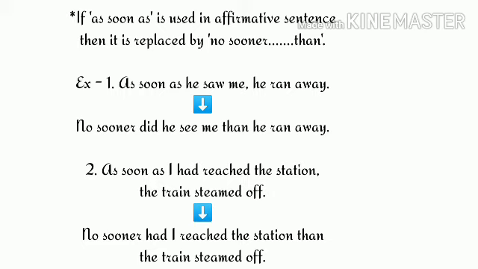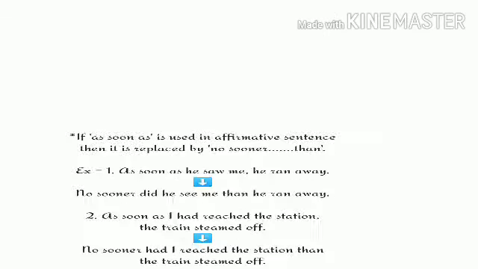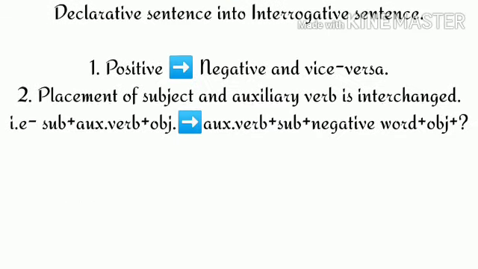Clear? Now look at the next example. As soon as I had reached the station, the train steamed off. The negative sentence we get is no sooner had I reached the station than the train steamed off. Clear? Now let us understand how to transform a declarative sentence into an interrogative sentence.